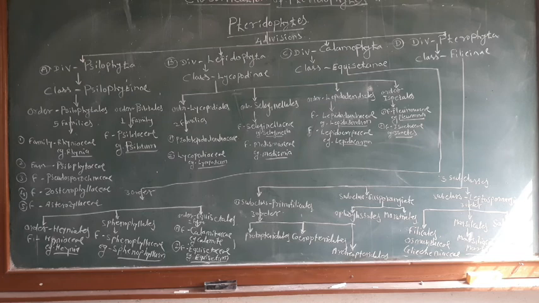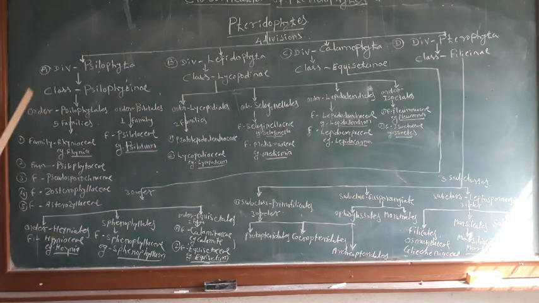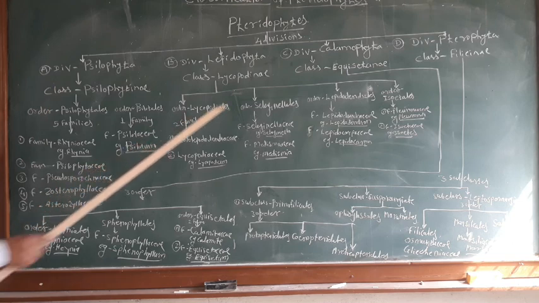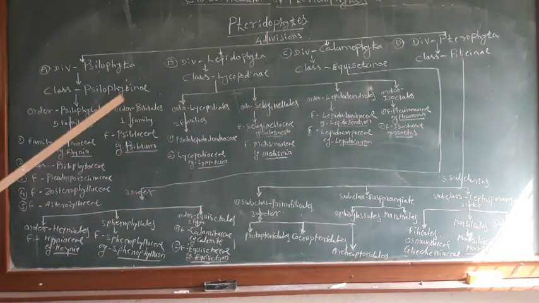In this classification system, cryptogamic plants are arranged in an ascending series, that is, from the most primitive to the most advanced group of plants.